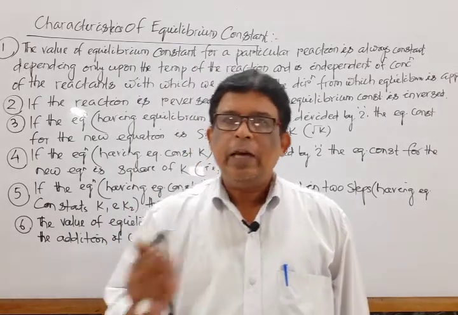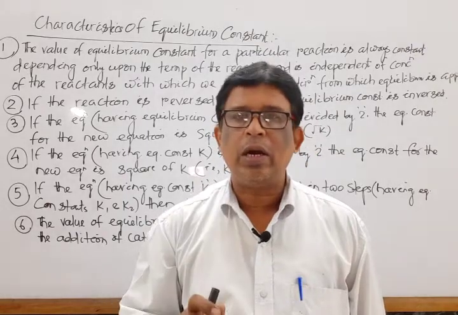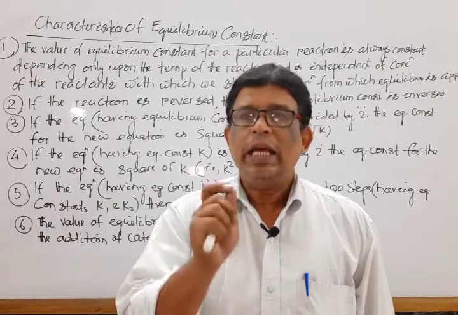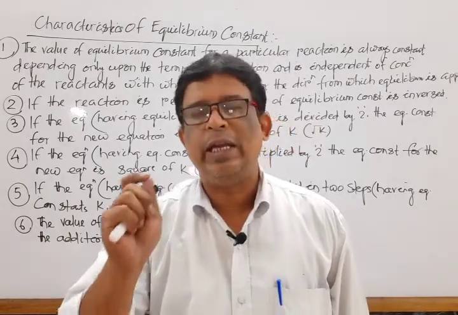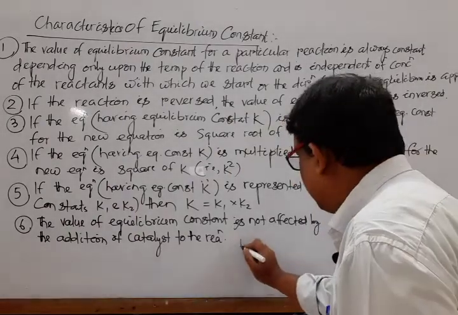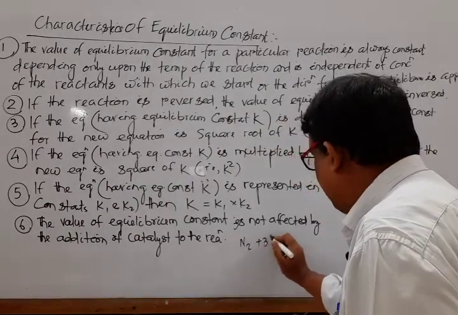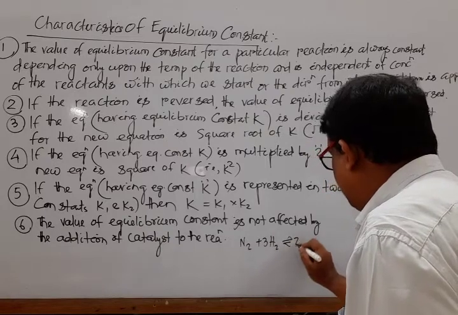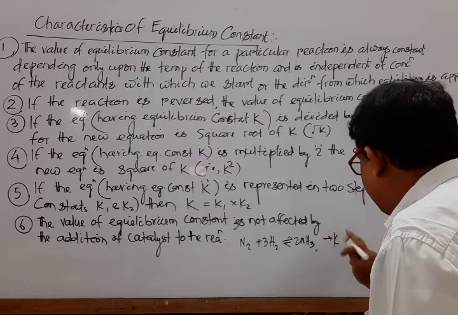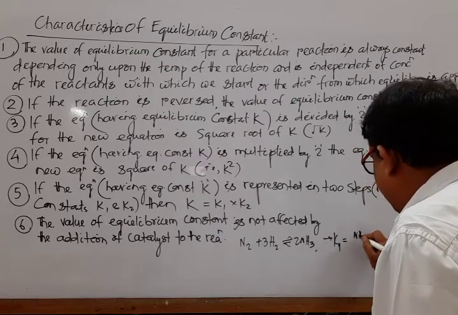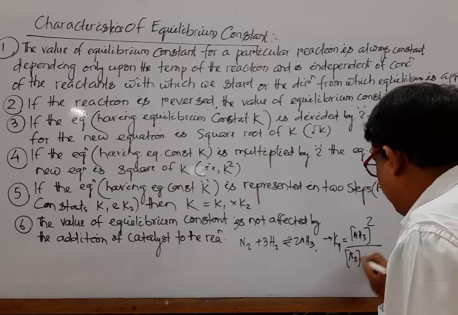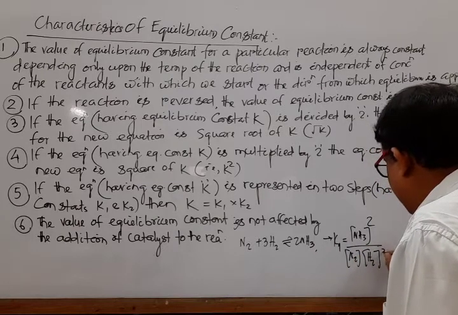Next one, very important: if a reaction is reversed, then the value of the equilibrium constant is inversed. Mark that. Suppose a reaction is there, N2 plus 3H2 gives rise to 2NH3. Here the equilibrium constant K1 is equal to [NH3] power 2 divided by [N2] and [H2] to the power 3.